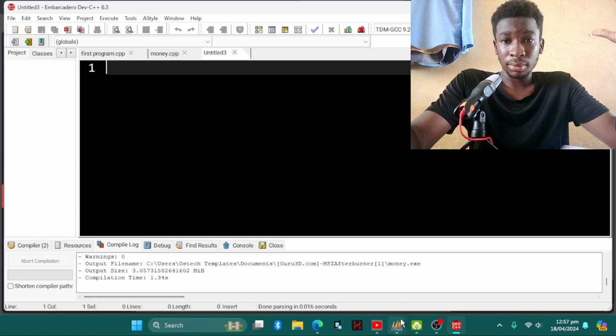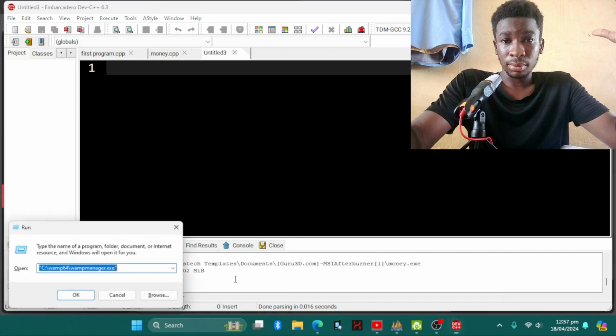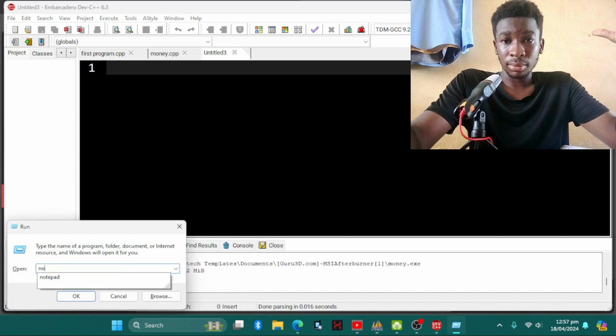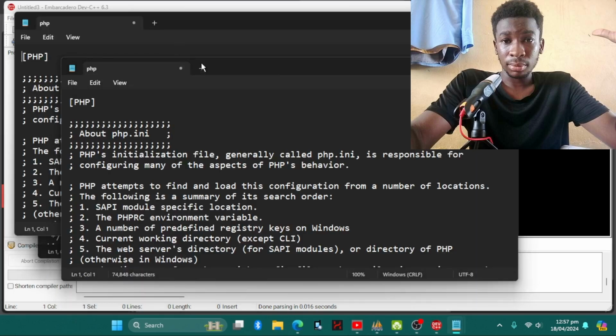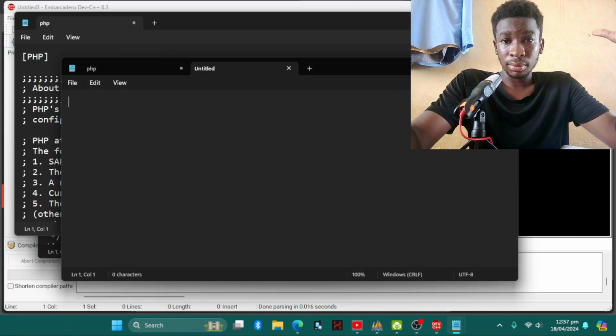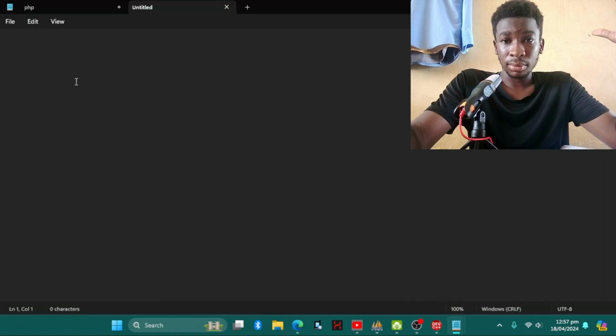So we are going to write our algorithm, but first let me do my Windows R and then open Notepad from there and write what we are going to do. Okay, so there's Notepad. For those who don't know what Notepad is, it is an editor. You can also use it as a compiler. At first I used it to write HTML code.